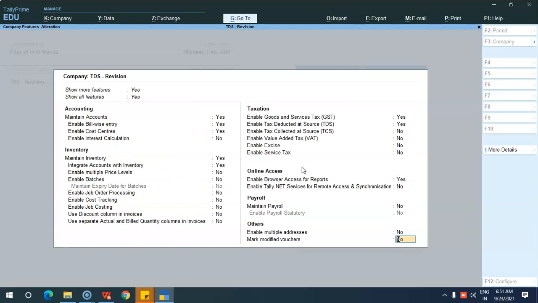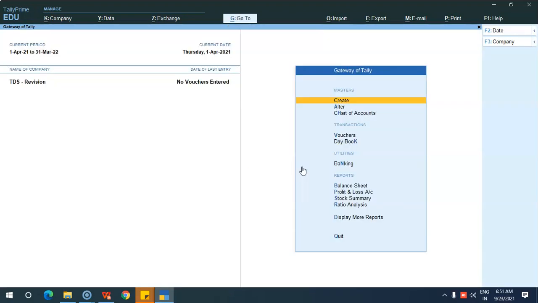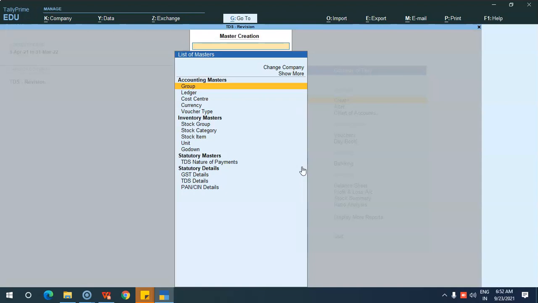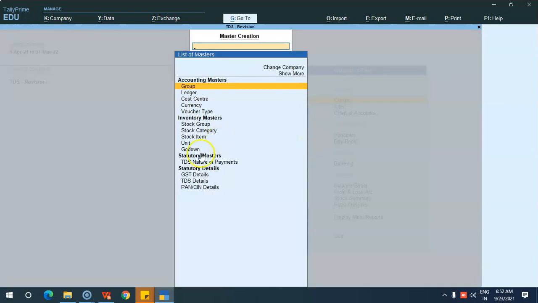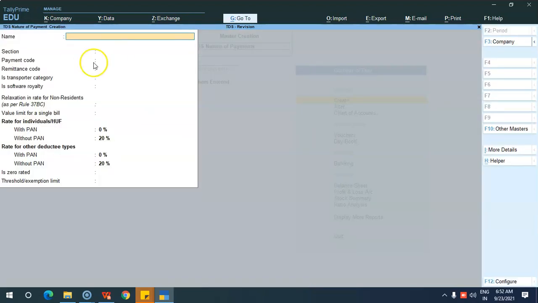So after filling all the details, just accept this. Yes. Now TDS has been activated in your books. Then the next step is you have to create the TDS nature of payments. So from the Gateway of Tally, just click on create under masters. Then click on TDS nature of payments under statutory masters. Just press enter. You will get the TDS nature of payment creation screen.